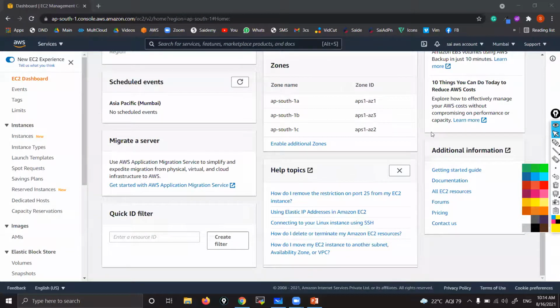If they ask you what is EBS, I'll tell you what to say. EBS is a storage that we attach to our instances. It is like a normal hard disk. So we attach a C drive, D drive, and so on.